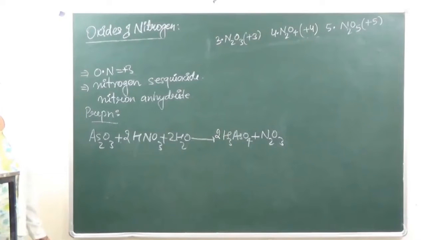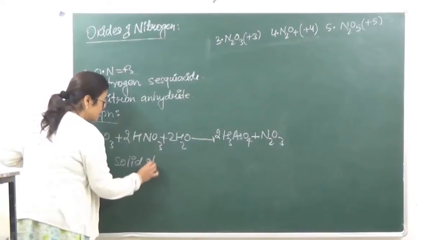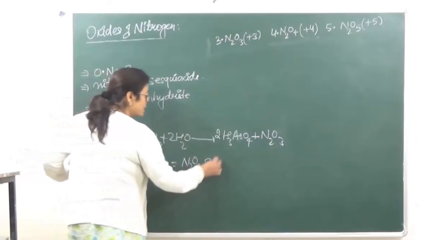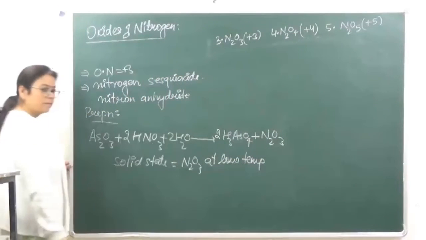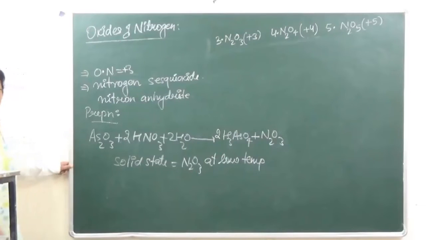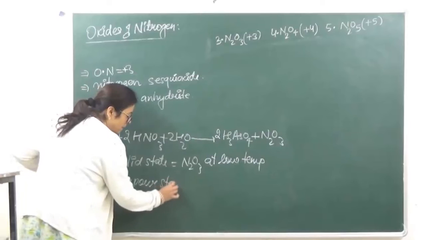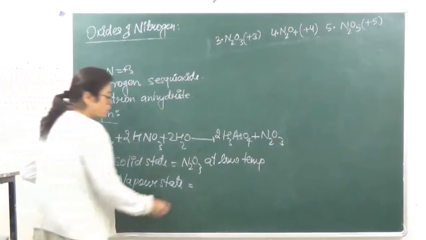Now we say that nitrogen trioxide is known in the pure state in the solid form at very low temperature. In the solid state it exists as N2O3 at low temperature. But in the vapor state it is an equimolar mixture of NO and NO2.